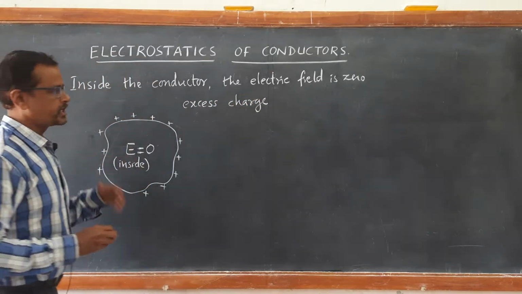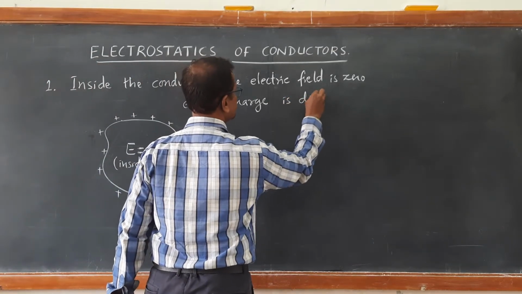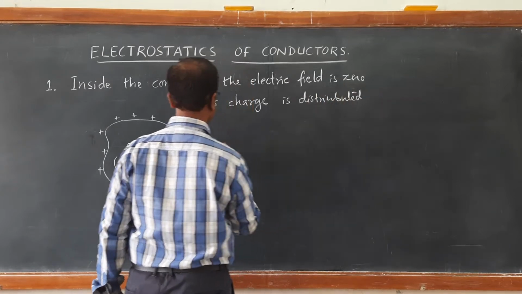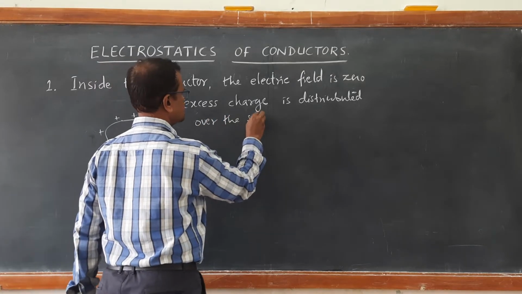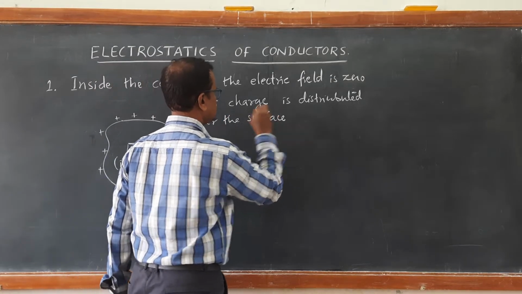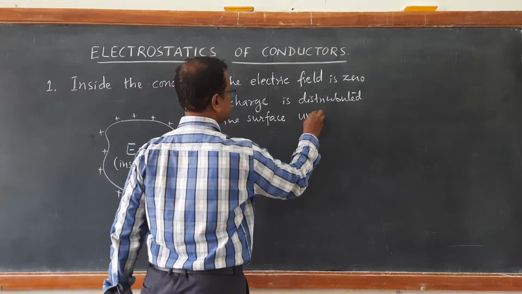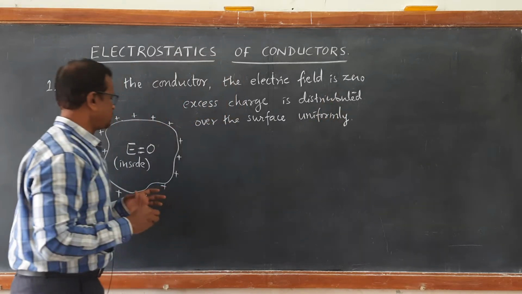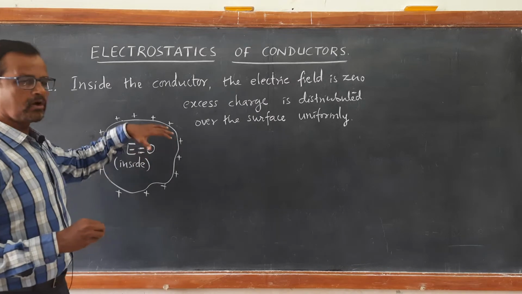Excess charge due to charging is distributed over the surface uniformly, so that it will have uniform charge density on the surface.